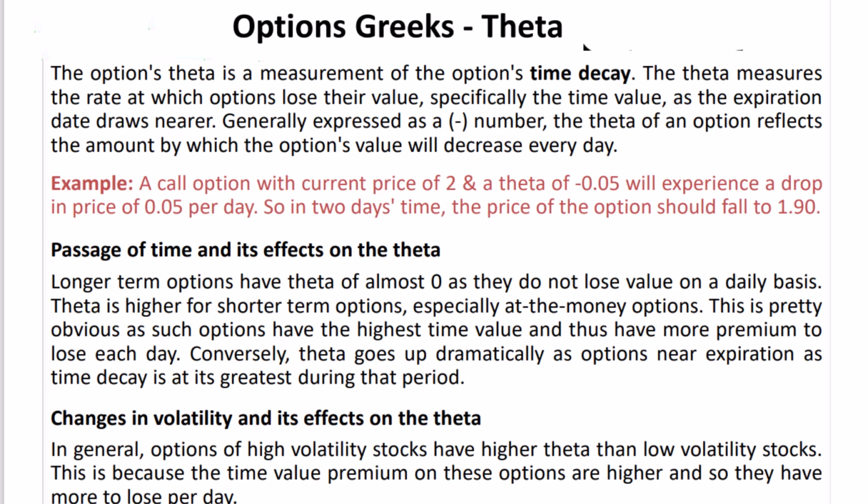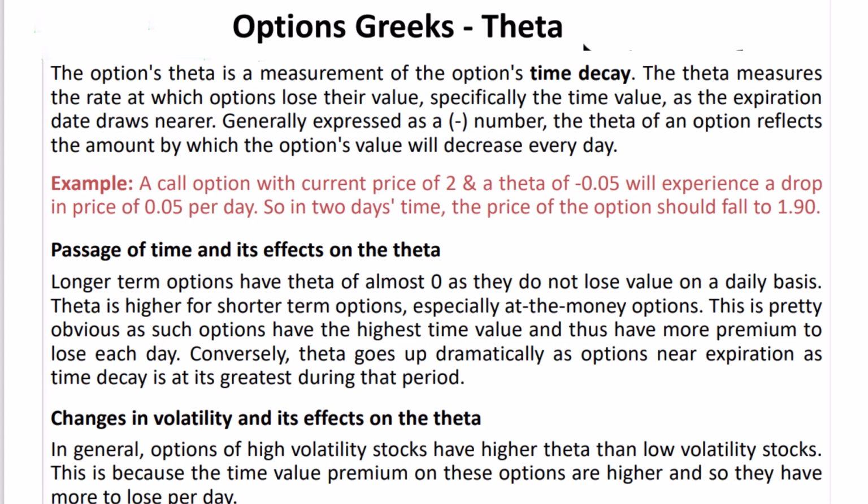Now, let's consider the passage of time and its effect on theta. Longer-term options have a theta of almost 0 as they do not lose value on a daily basis. Theta is higher for shorter-term options, especially at the money options. This is evident as these options have the highest time value, and thus, more premium to lose each day. Theta increases dramatically as options near expiration since time decay is at its greatest during that period.